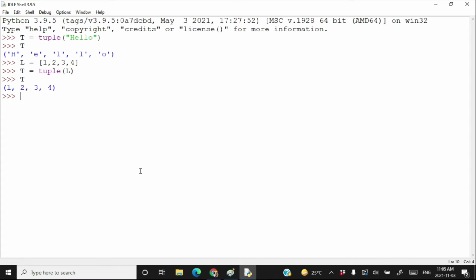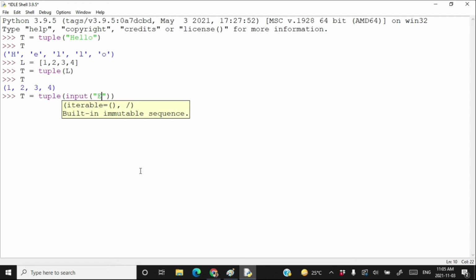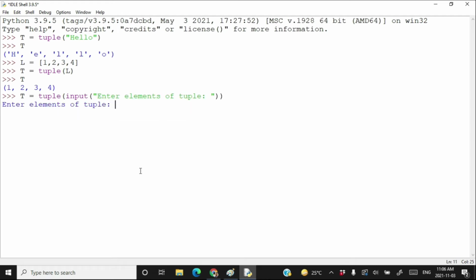Now suppose that you want to take an input from keyboard and using those inputs you want to create a tuple. Then how to do it? Let's try to do it. T is equal to tuple input, enter elements of a tuple. Press enter and your Python interpreter is waiting for an input given by you. You can give an input as A, E, I, O, U, press enter, and here your tuple is created by using all the elements you have provided through input.